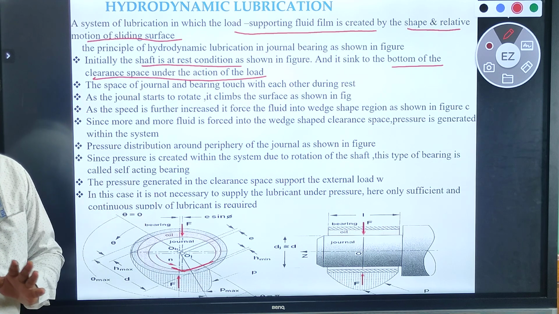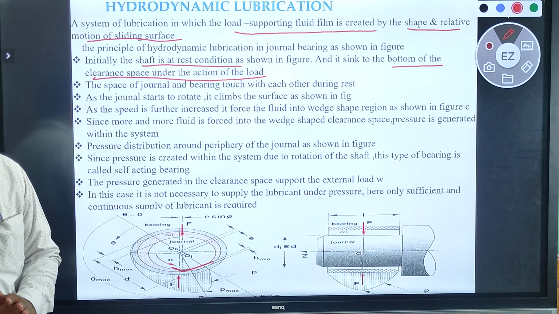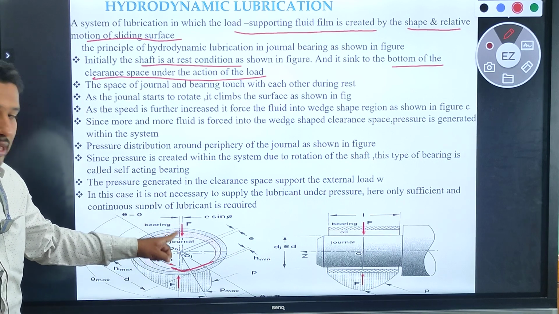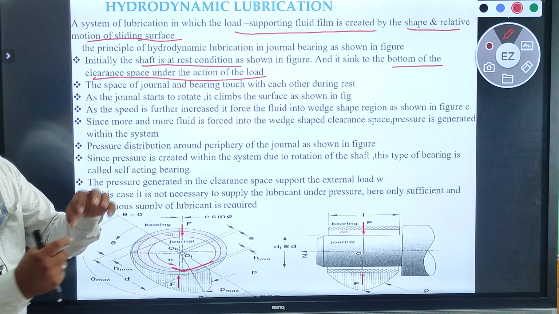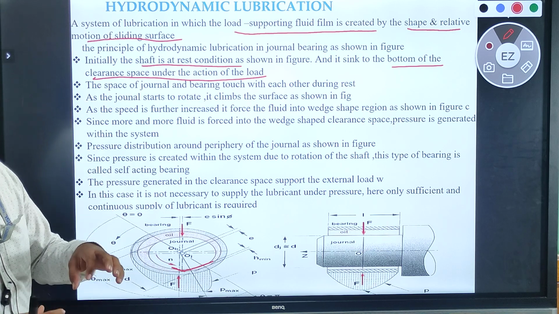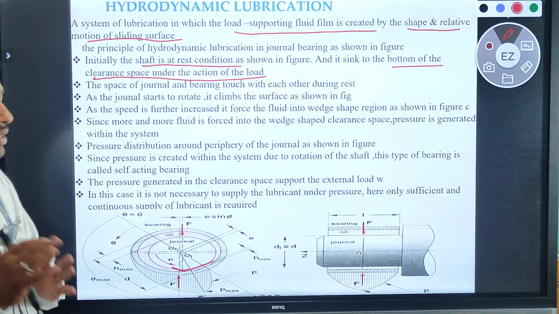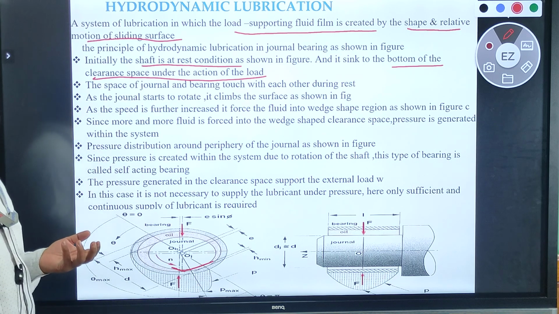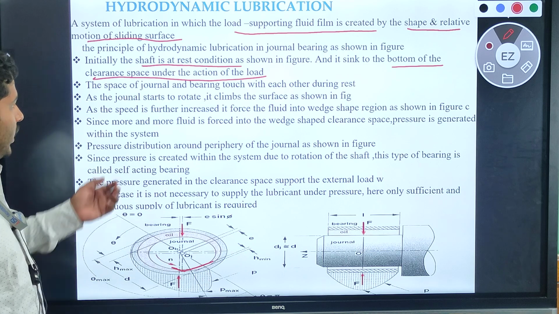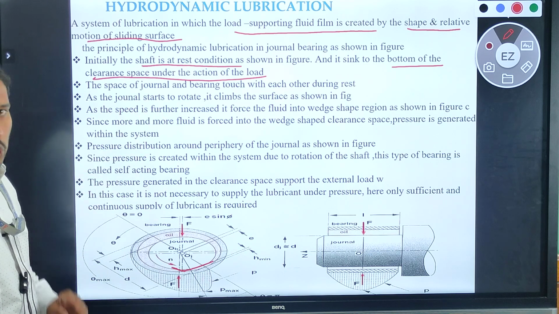If the body is in rest condition, at that time the journal as well as the bearing will contact each other. They will contact at the bottom portion when the body is in rest condition. And the second thing is, if the journal starts to rotate, it climbs the surface as shown in the figure.